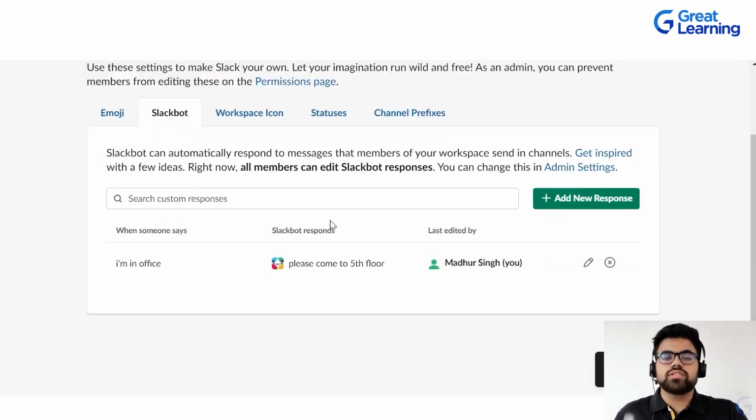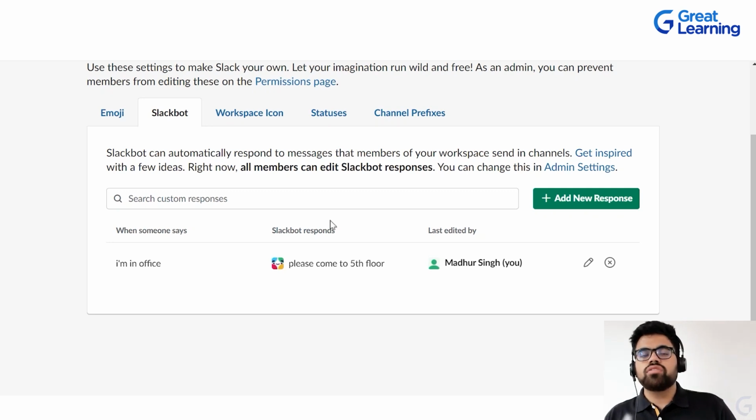This is a custom response, so you don't have to type it out to that person. The Slackbot will be here to assist you. You can consider Slackbot as your personal assistant that will take care of most of the stuff that takes a lot of time or brain space to do. That is why Slackbot helps you in achieving that.